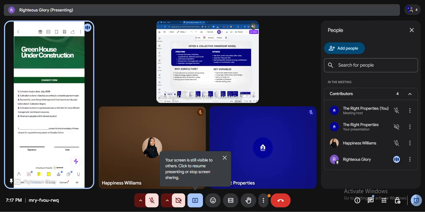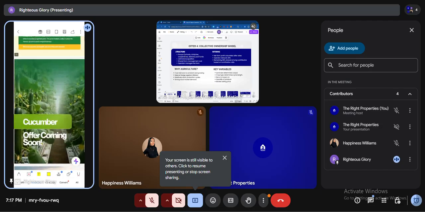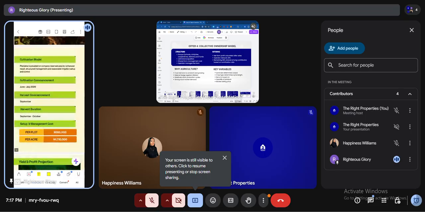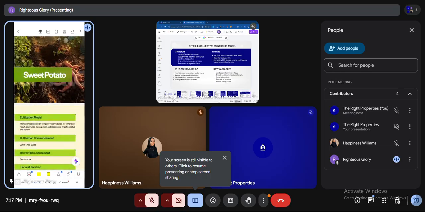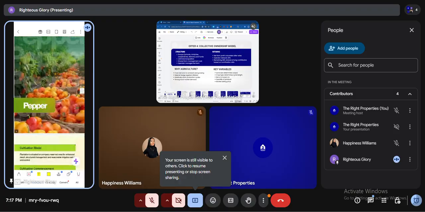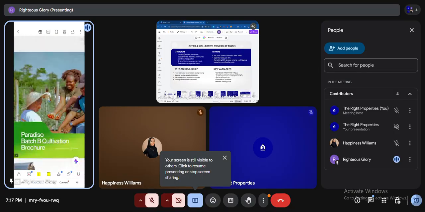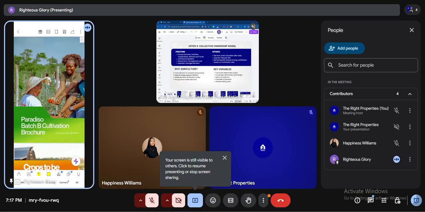These are the structures we have on ground at the moment. So you can delve into this outrightly, full ownership, whereby you own the land and pay for the farming.